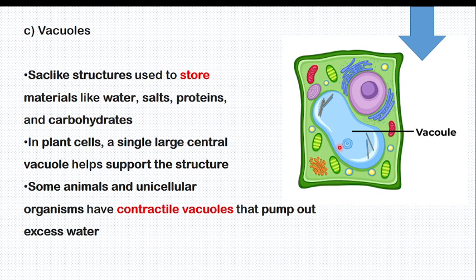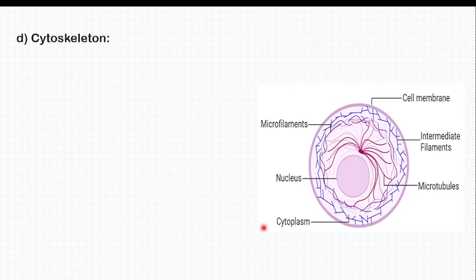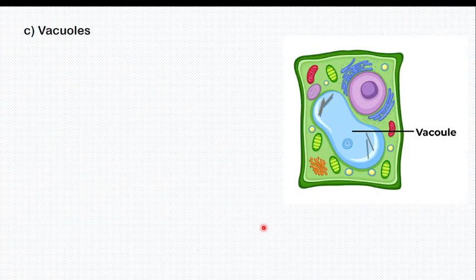Some animals and unicellular organisms, like bacteria or amoeba, have contractile vacuoles that pump out excess water. Like amoeba, they have this contractile vacuole which pumps out excess water. We have talked about the organelles: number 1 was ribosome, number 2 centriole, number 3 vacuole.